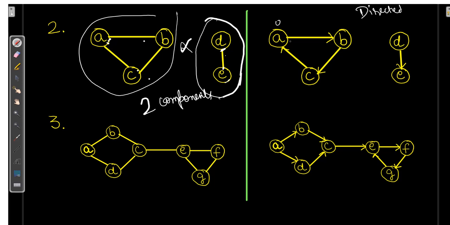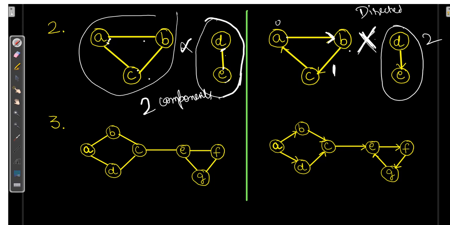Here I am at A and I want to visit B. I can easily go from A to B as A is connecting to B. But what about B to A? I need to take a long path: B to C, then C to A. There is a path between these. So here there will be one component. But as there is no connection between B and D, it will divide this into a second component.